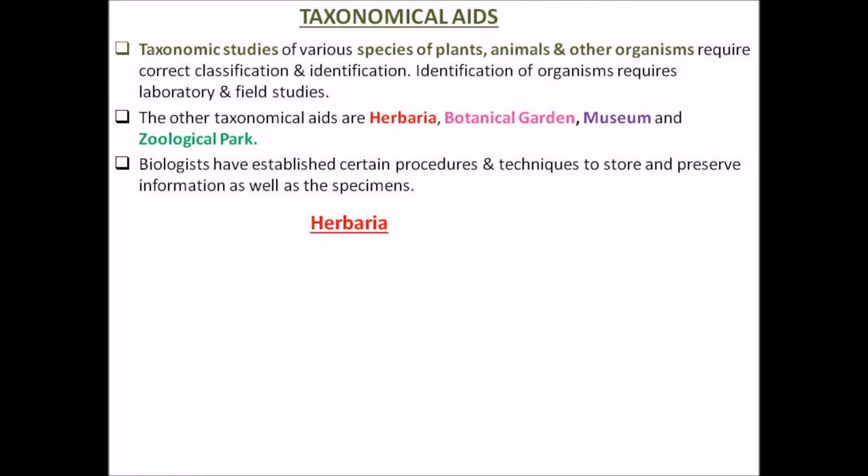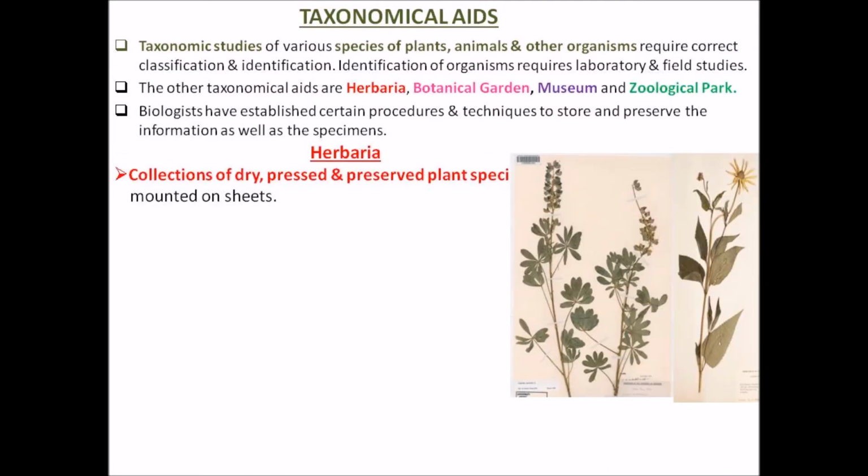So what does it represent? It represents plants that are dried, pressed and preserved. First the plant is cut or plucked, then dried nicely in books, and nicely pressed by putting some weights on it.